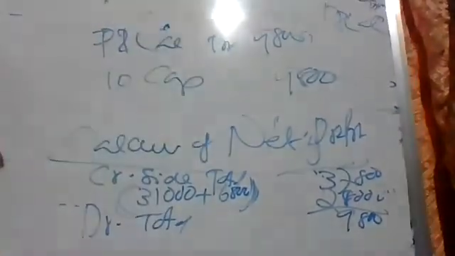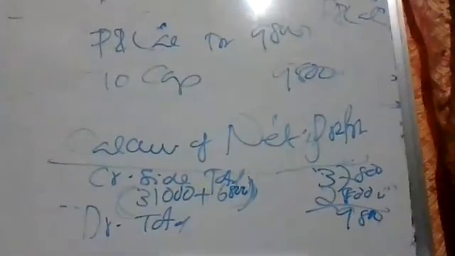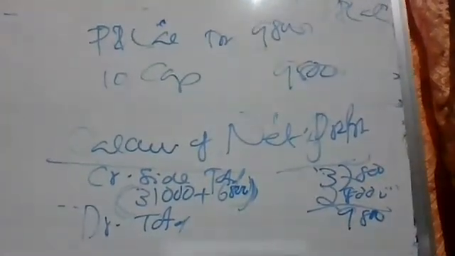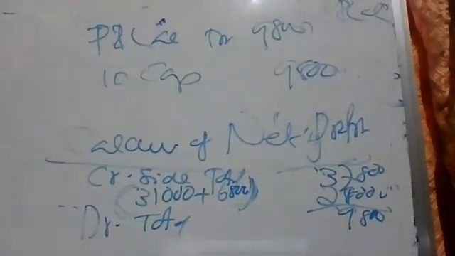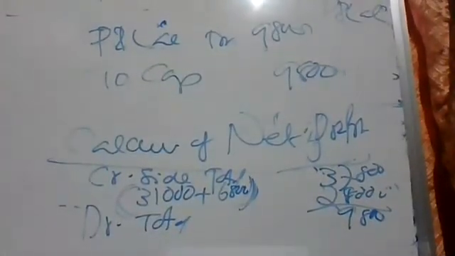What is the heading we will give? Transferring net profit to capital account. Give the heading here. That's all. The problem is solved. Over. Please give the heading. I will check the notebook tomorrow. Time is over. Transferring net profit to capital account. Okay. Only 1 minute left. I'll check the notebook tomorrow.